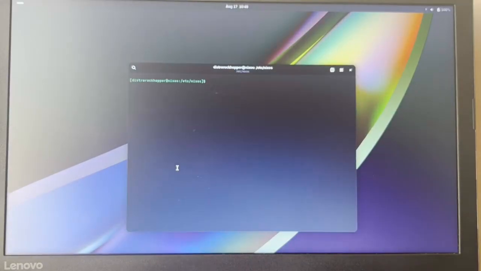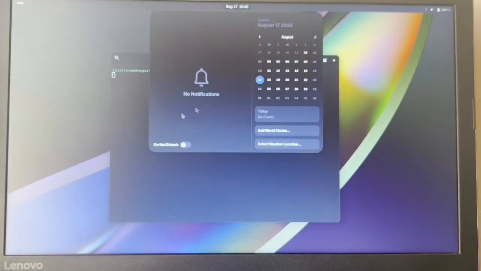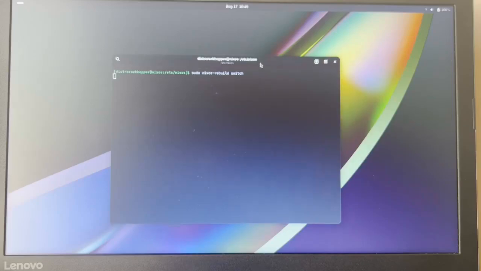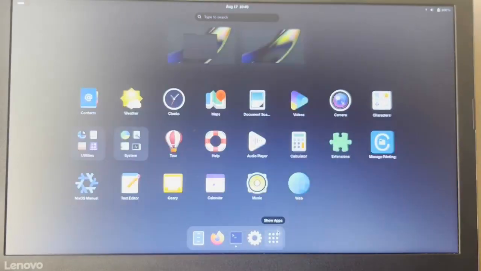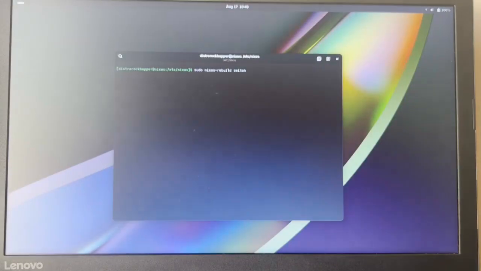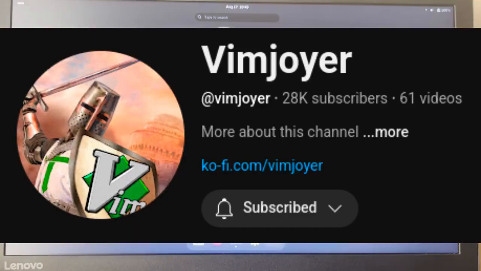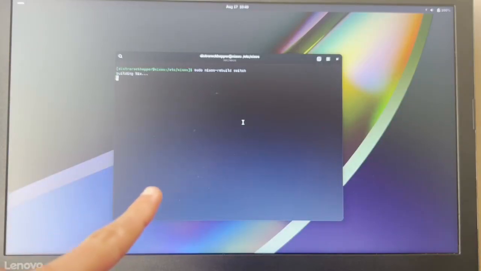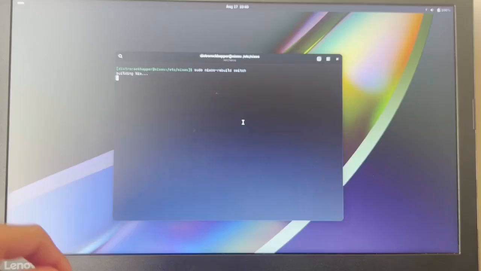And now let's see the nixos-rebuild switch, which should in theory be how we install the stuff that we did. Anyways, that's going to be quite complicated. I'm going to have to watch a bunch of Vimjoyer videos to figure out what I'm supposed to be doing. See you in whenever I figure out what I'm supposed to be doing. Okay, it's building Nix. It didn't have any errors yet, so goodbye.